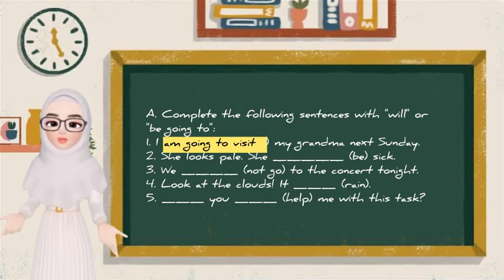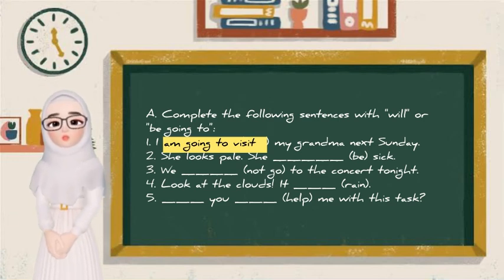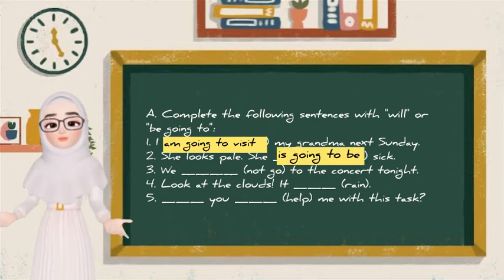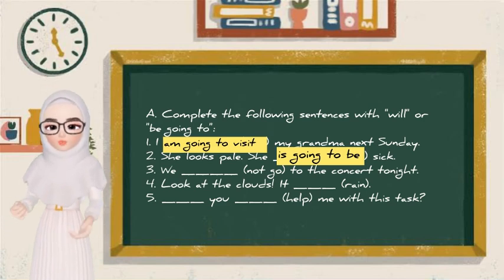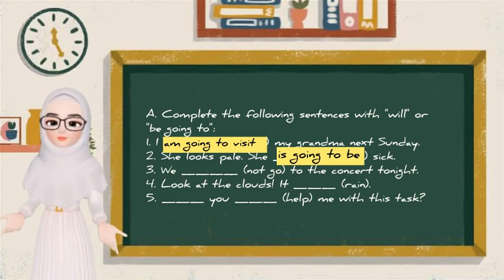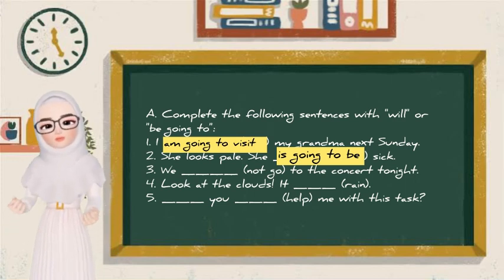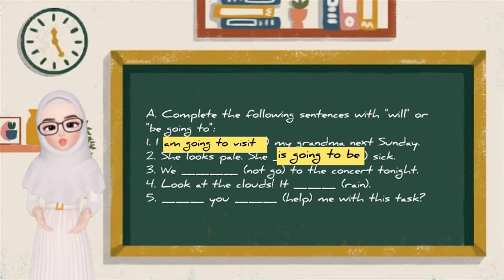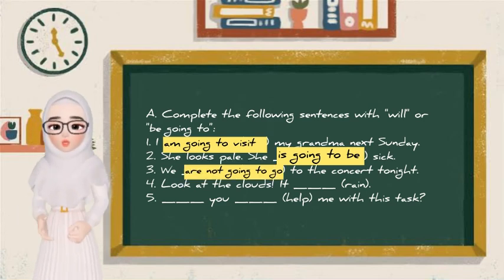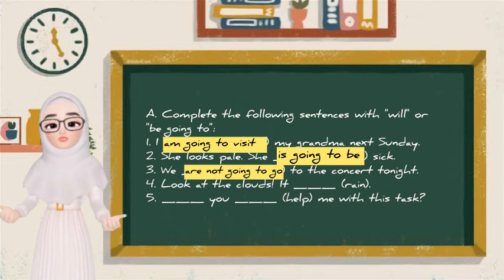What is the answer? She is going to be sick. Number three, we blank not go to the concert tonight. What is the answer? We are not going to go to the concert tonight.